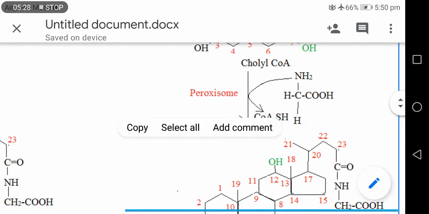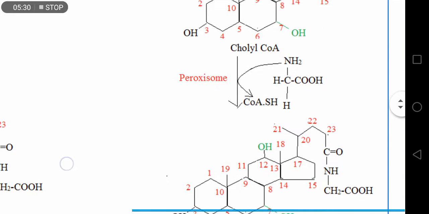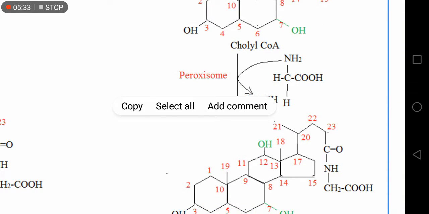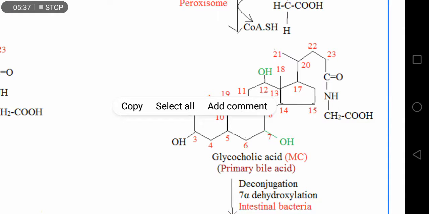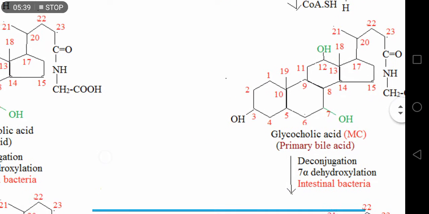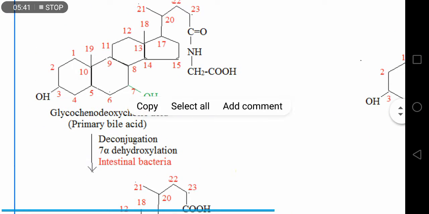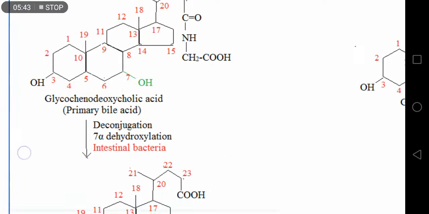And in the peroxisome, choloyl CoA conjugated with glycine to form glycocholic acid is the another primary bile acid. Up to this occurs within the liver.